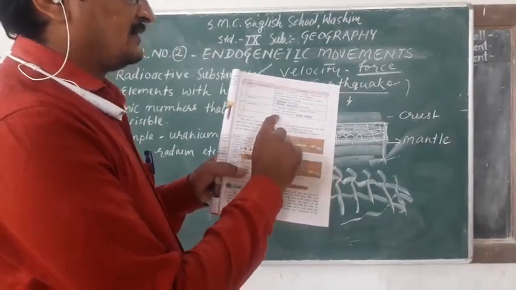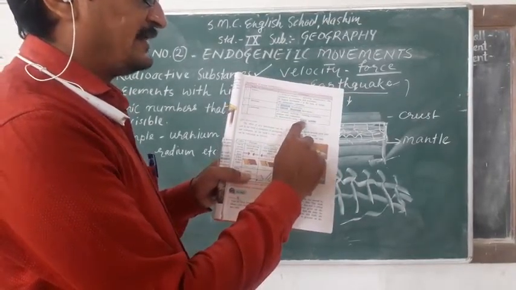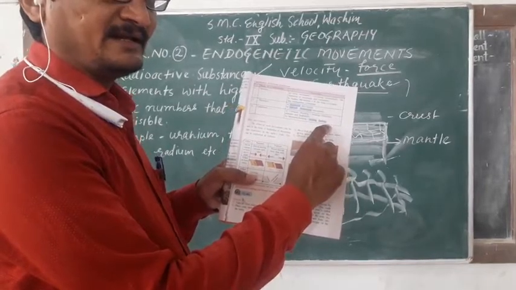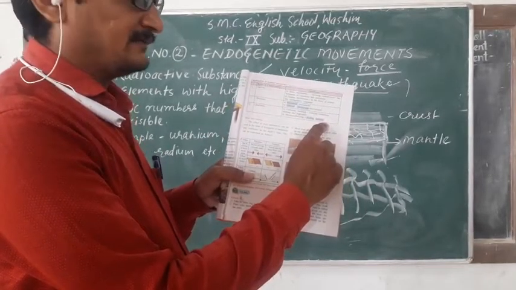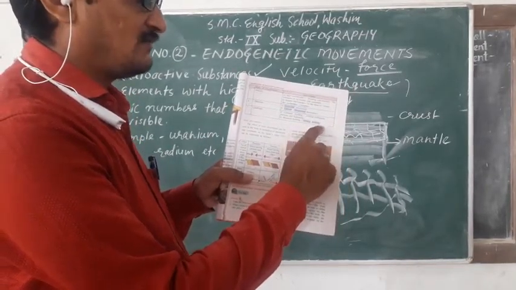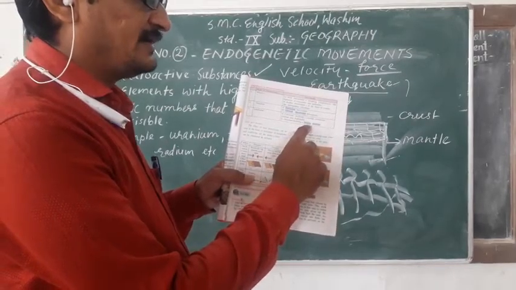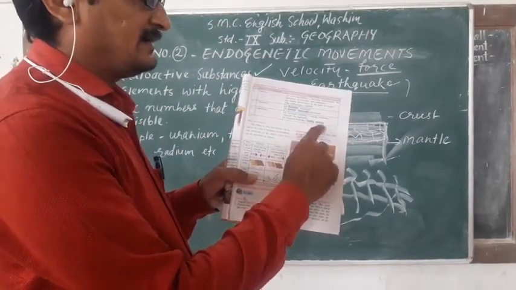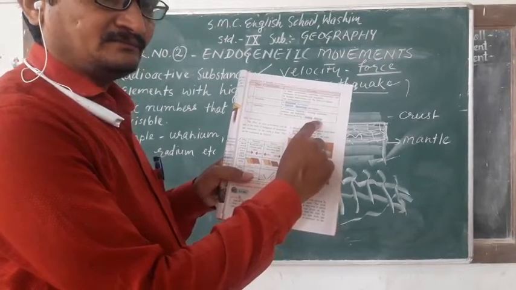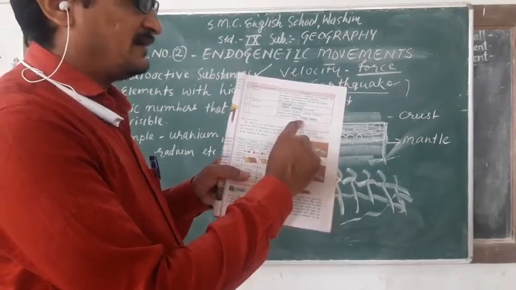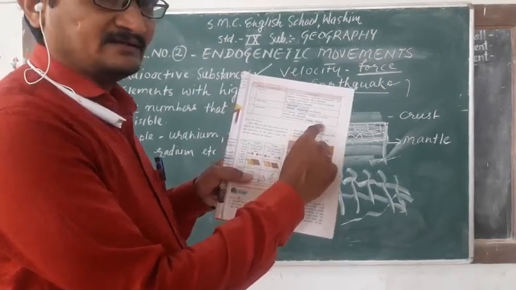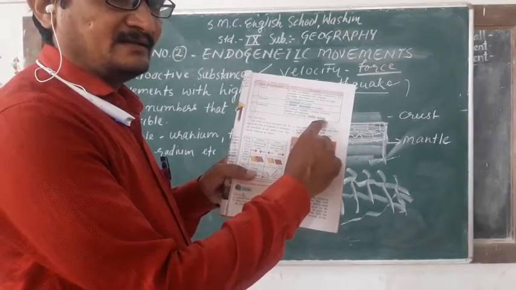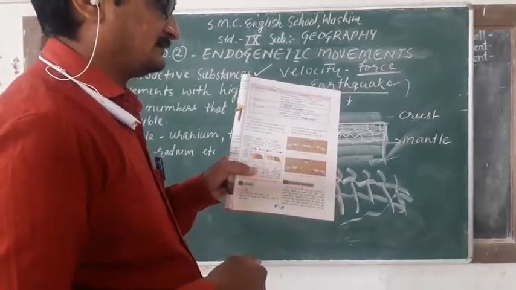Then mountain building: folding and faulting. These are the two types of mountain building, folded mountains and faulting. What type of folding and faulting is there? We will see that in the next part.